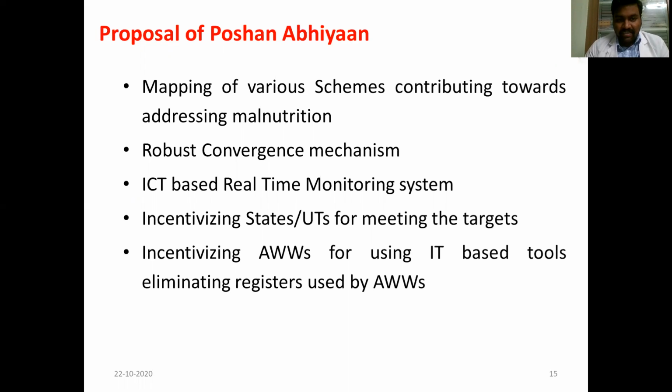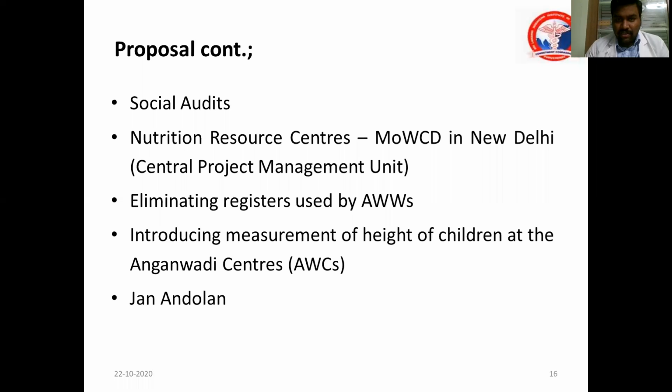Okay, this is the incentives mechanism. And social audit. The term social audit means community participation. The community members will come, and in the planning stage, they will audit the implementation of activities, and they also give their suggestions, etc. And nutrition resource centers are established under this. Okay, central project management has a resource center. It has research: what are the prevalence figures, what is the percentage of participation in states of India, as you saw now in the previous map, will be available in the nutrition resource center.